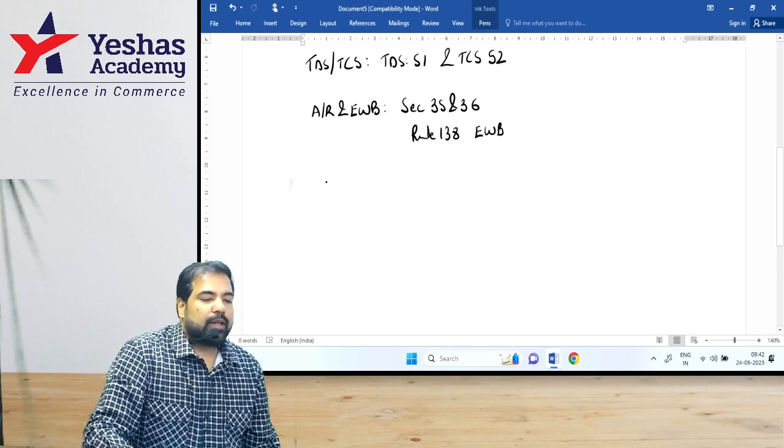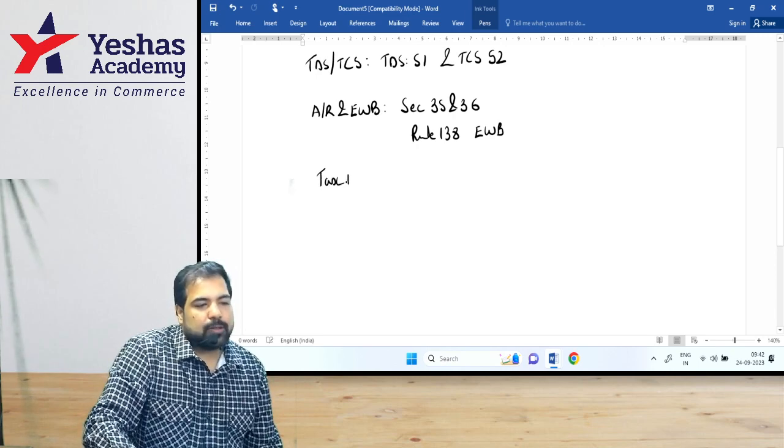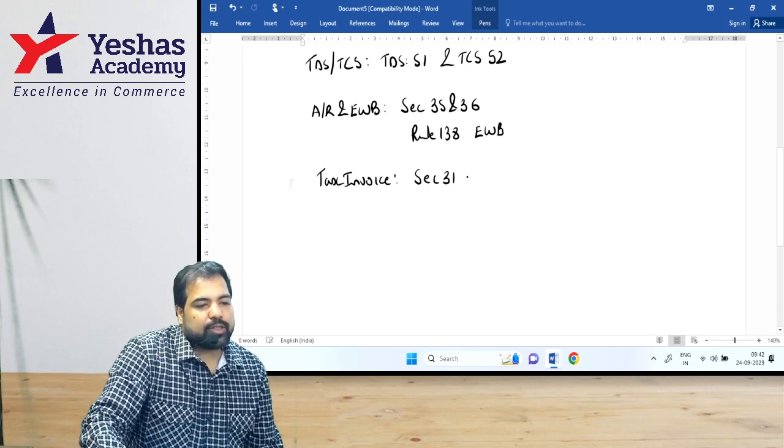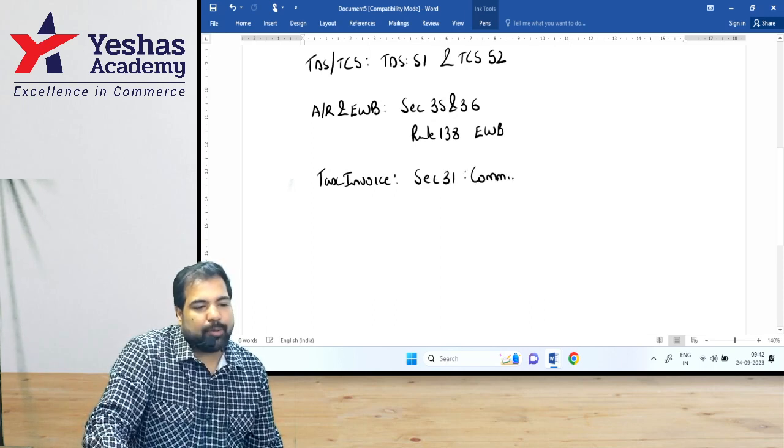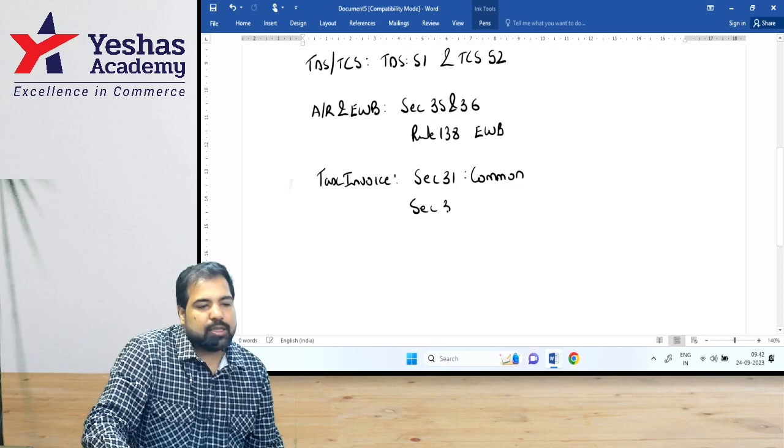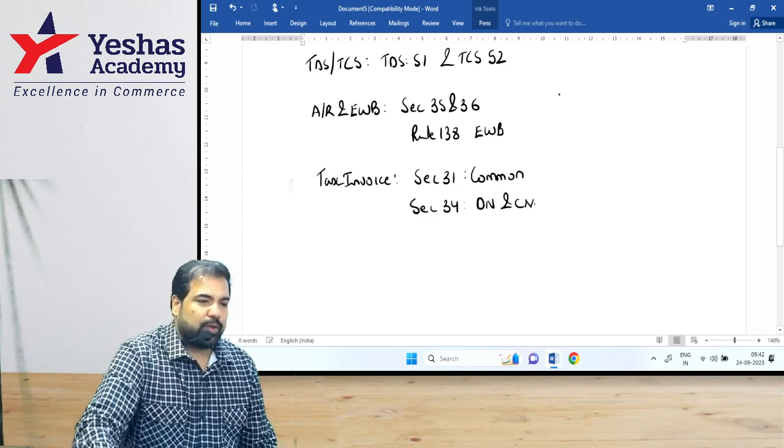And guys, tax invoice. Tax invoice, only two important sections. Section 31 is the main common one for everything, and debit note, credit note go in with section, guys. Section 34, this is for what? Debit note and credit note. Of course, we are forgetting our